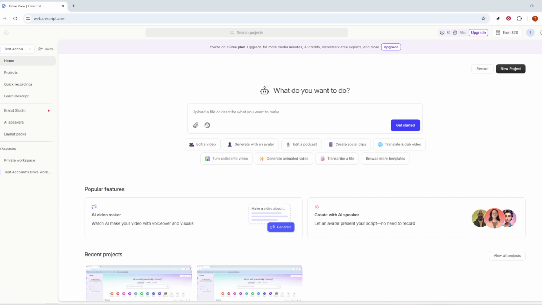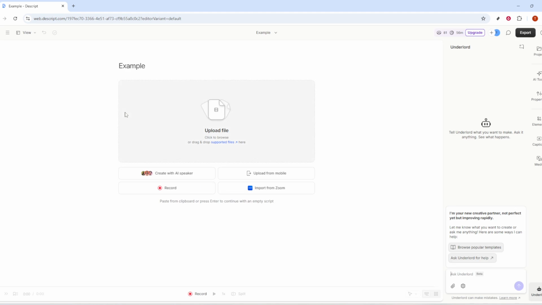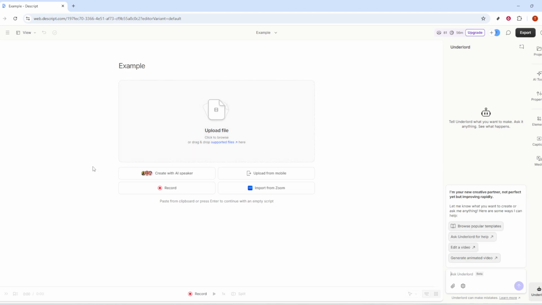You can use the desktop app or open it in your browser. Give it a moment to load the workspace. Once you're in, you'll see options to create a new project or open one you've worked on recently. If you're starting fresh, choose to make a new project so everything is organized from the start. If you already have a project you want to continue, go to your recent items and pick that one. Click on the project you want to use to open it. This takes you into the editing space, where you'll manage your script and audio.